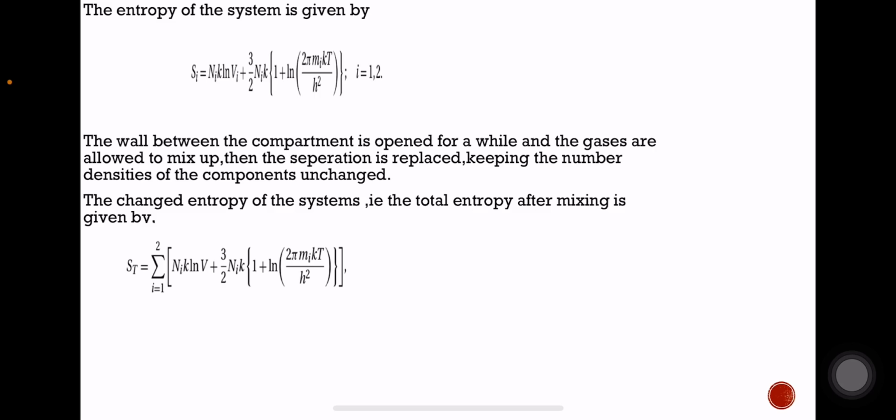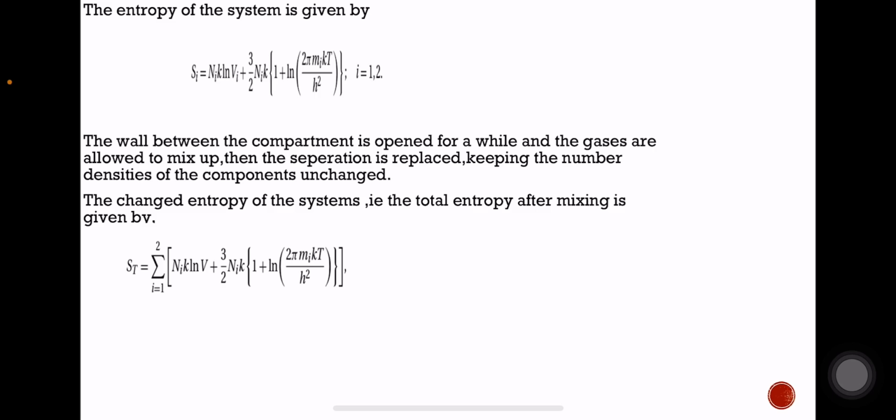When we have to find the entropy of the first system, that is S1, we replace all the i's in the equation with 1, and while considering the entropy of system 2, we replace them all by 2. So the total entropy can be given in this format.